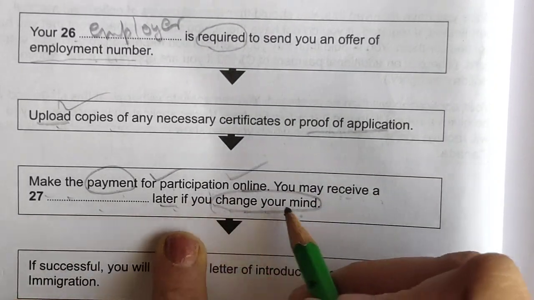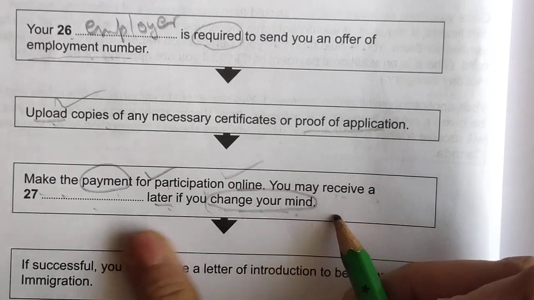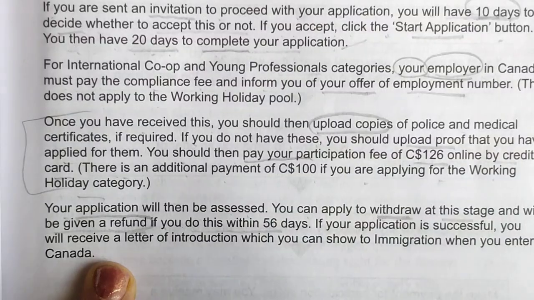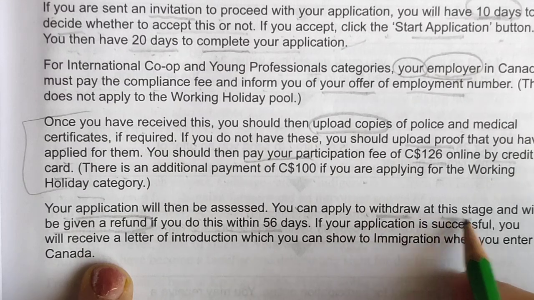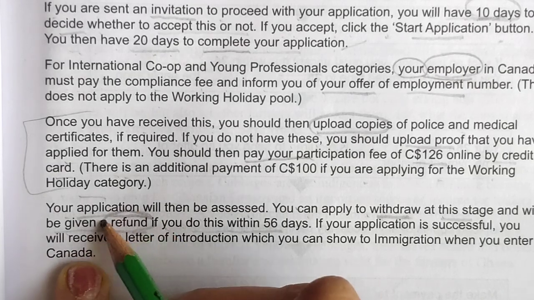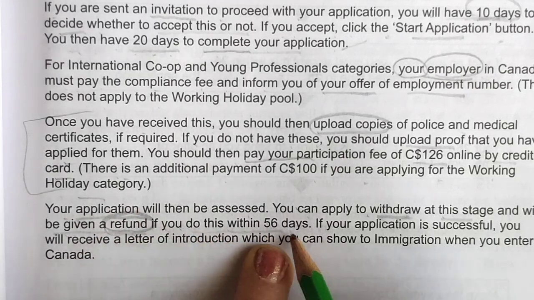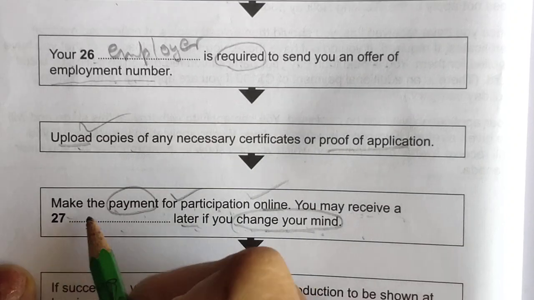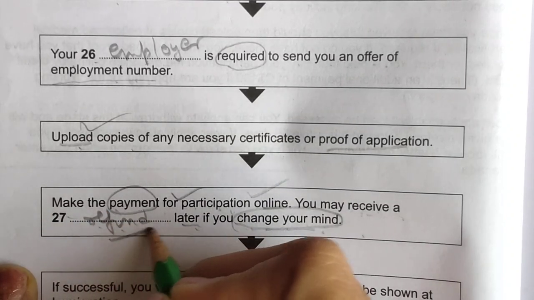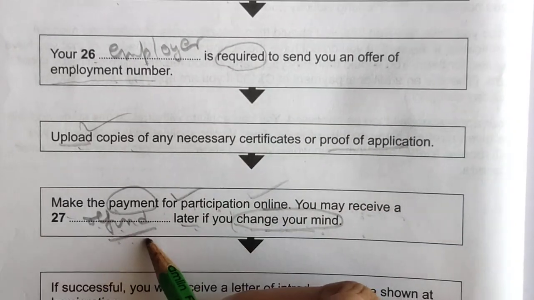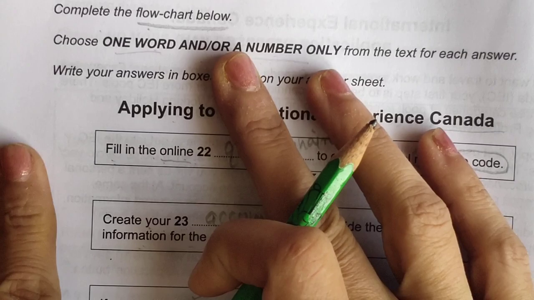So if you change your mind, they were using the word, you can withdraw, you may receive a dash, payment may be there. Yes, you can apply to withdraw at this stage and will be given a refund. Okay, refund, yes, refund will be there. You will, if you do it within 56 days. Make the payment for, yes, you may receive a refund later. Yes, this was the word. So I was just thinking some money, you may receive money and all, but refund, yes, refund is also money. So that is the way how we have done this. Complete the chart below. Okay, thank you so much.